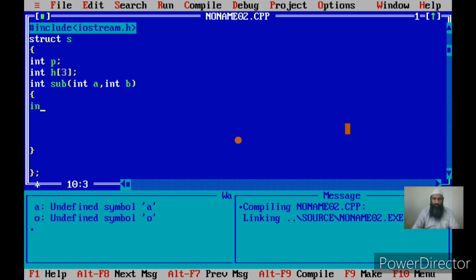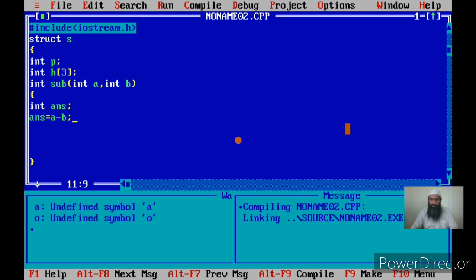We write int answer, then we say answer is equal to a minus b.